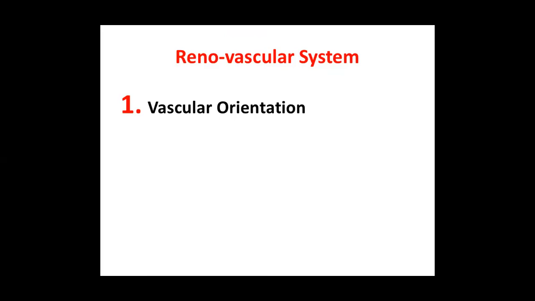Next thing is the vascular heterogeneity. What is vascular heterogeneity? Heterogeneousness is the opposite of homogeneous. Homogeneous means symmetrical, equal. Heterogeneous means asymmetrical, unequal. So next is the issue of vascular heterogeneity.